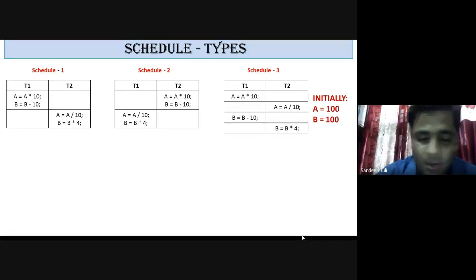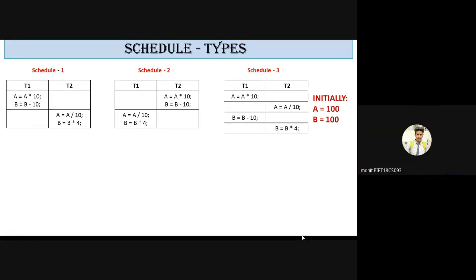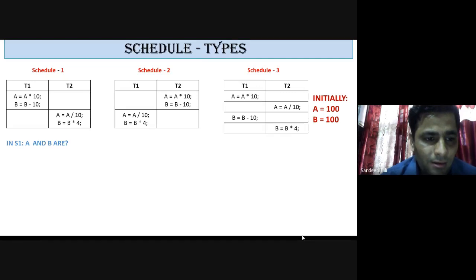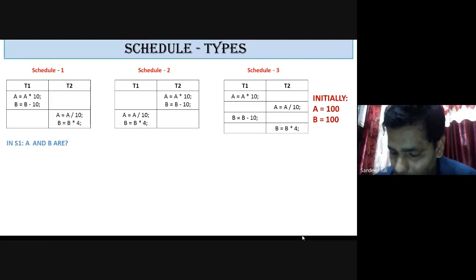Serial. Good. Now you need to calculate the value of A and B at the end of schedule 1. After the completion of schedule 1, what will be the value of A and B? You need to have a copy and pencil with you in order to calculate. Do it fast.